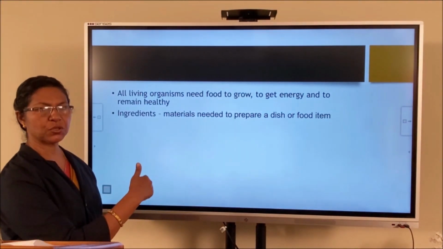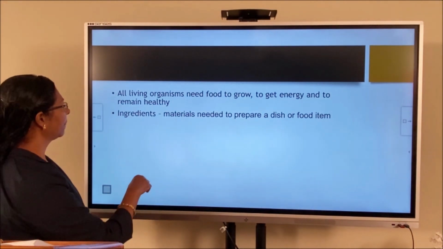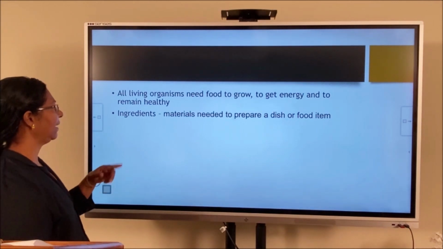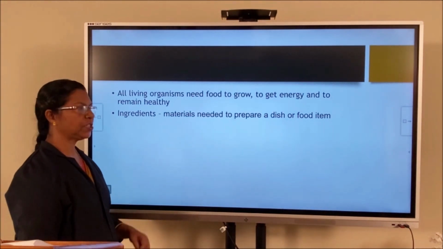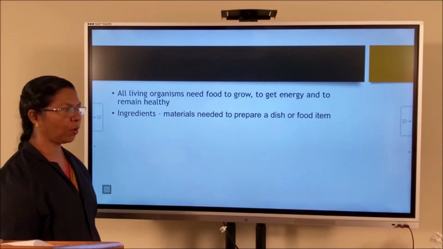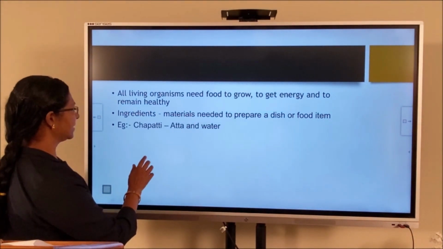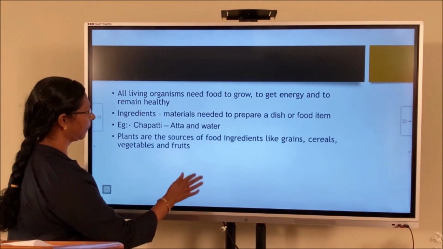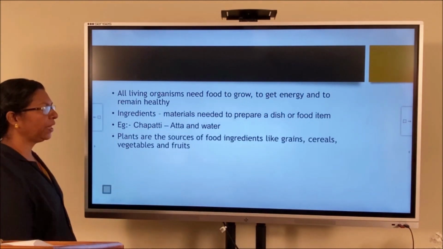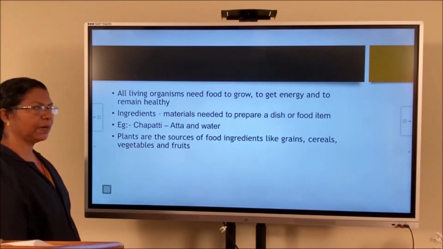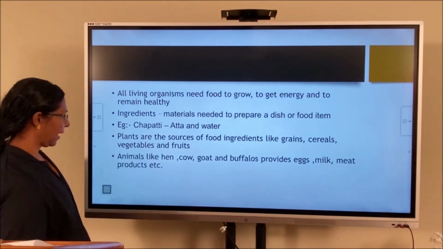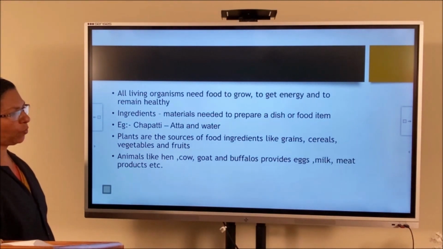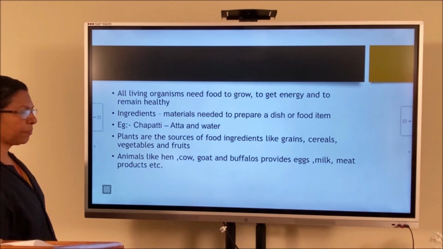So now again I will show you the points I told you. All living organisms need food to grow, to get energy and to remain healthy. Ingredients are the materials needed to prepare a dish or food item. Example, chapati: the ingredients are atta and water. Plants are the sources of food ingredients like grains, cereals, vegetables and fruits. Animals like hen, cow, goat, buffaloes, etc. provide eggs, milk, meat, products, etc.